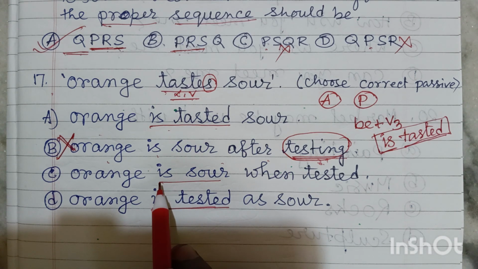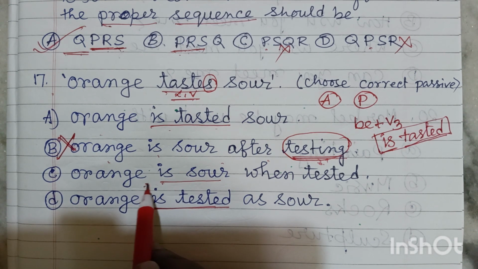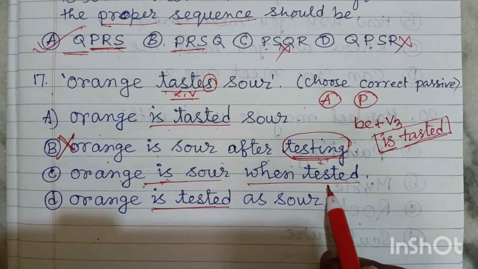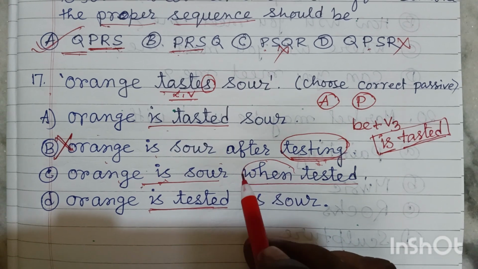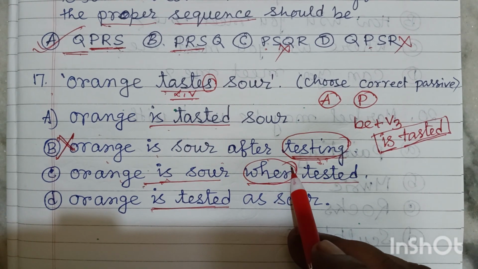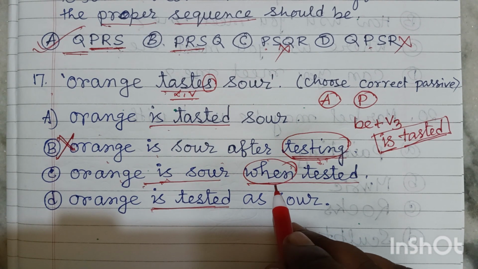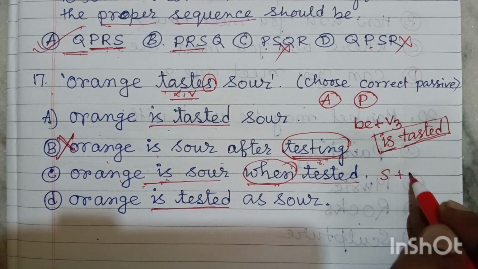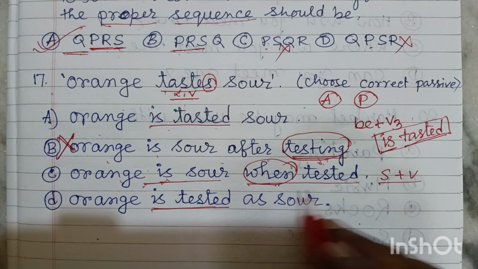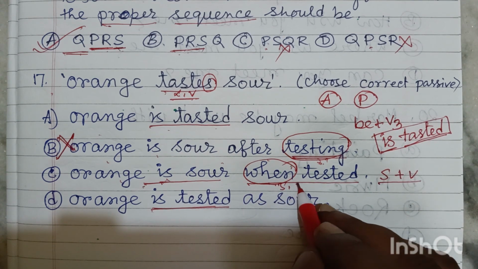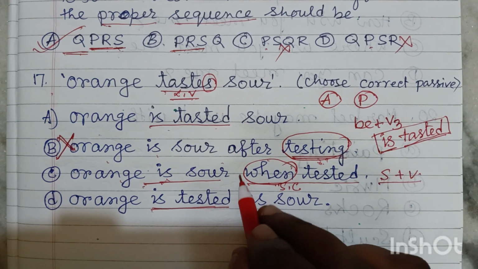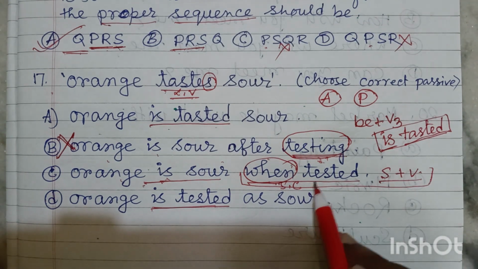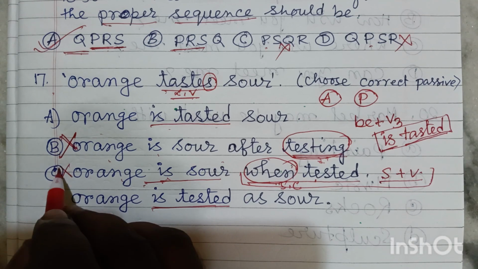Friends, look at this. Here it is the active form actually. Orange is sour, and this part is subordinate, and here this is a subordinating conjunction. Friends, after a subordinating conjunction, obviously we have to use one subject, then we can write down the verb. If we use a subordinating conjunction, then subject, then verb, it will be a clause, otherwise not. Here it is not written, so this is not the correct answer.